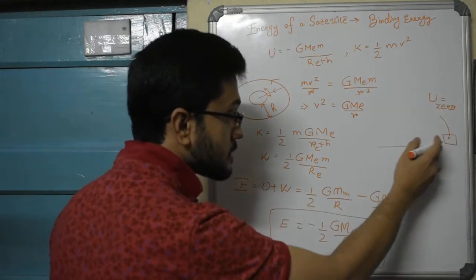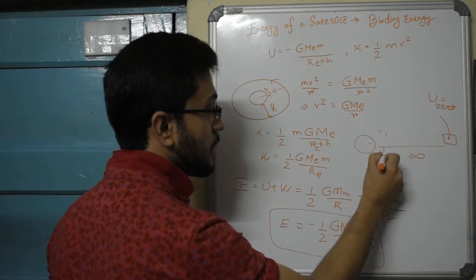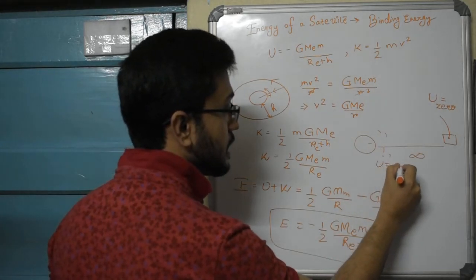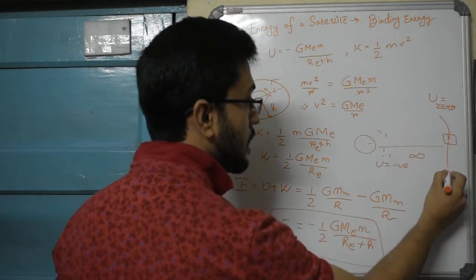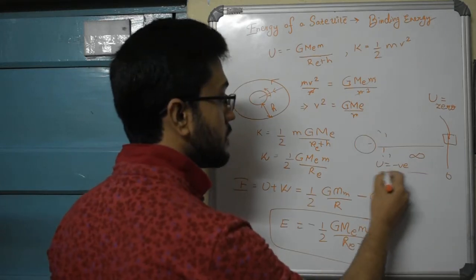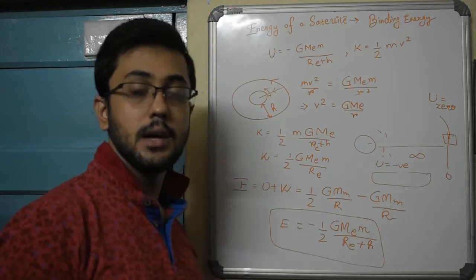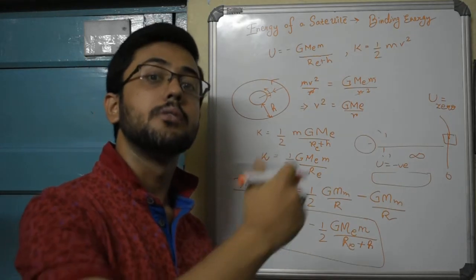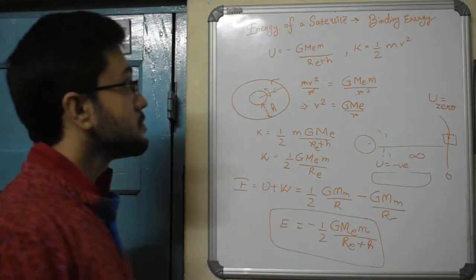And whenever you are somewhere closer, within the gravitational field of some mass, your potential energy is negative. It's like a number line where infinity is the zero mark and the domain in which we deal is the negative side of the number line, and there is nothing on the positive side because there is no distance which can be greater than infinity. Infinite itself means the greatest possible distance.